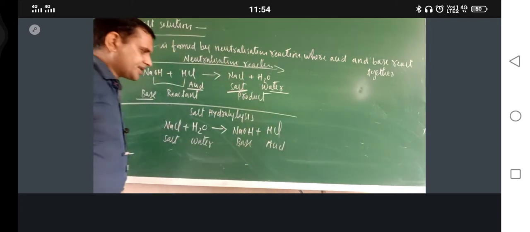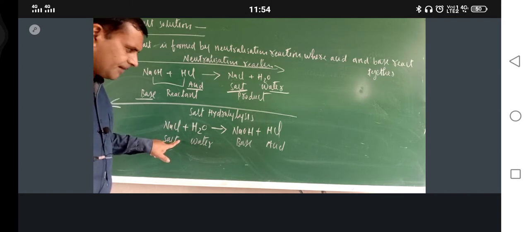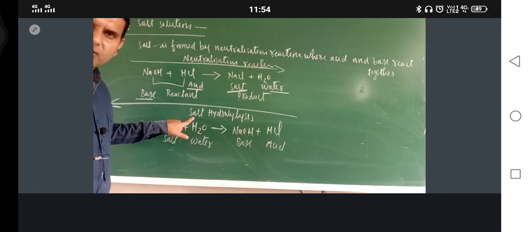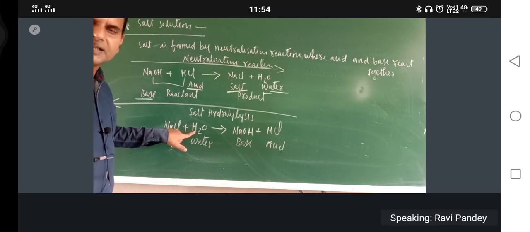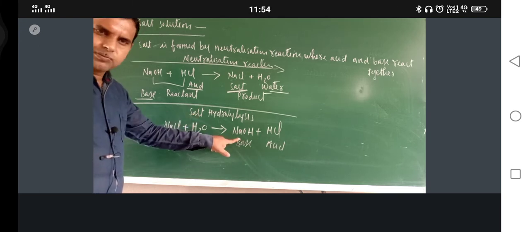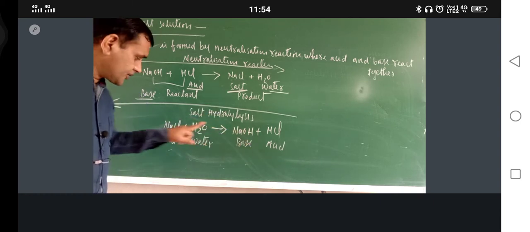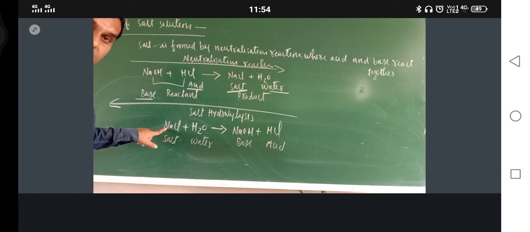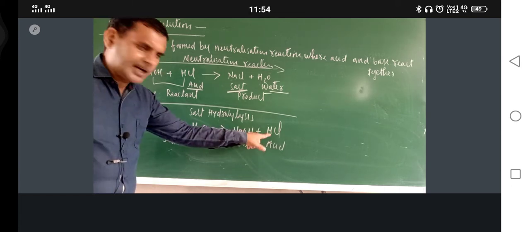If the product is made the reactant, what is the name of this reaction? Salt hydrolysis, because the salt is getting hydrolyzed. Now what is formed? The formed products belong to this salt, by which it is made up. So NaCl is made up of NaOH and HCl.